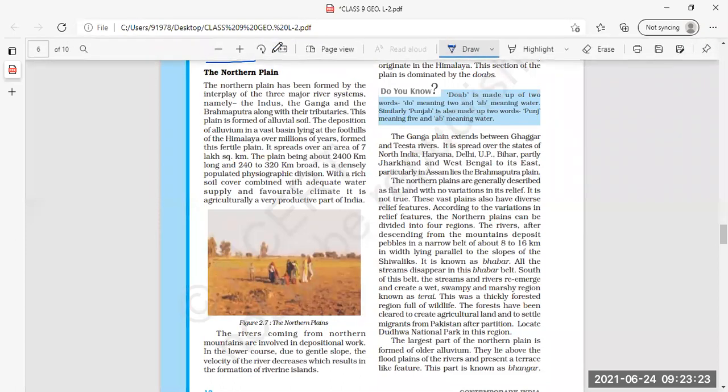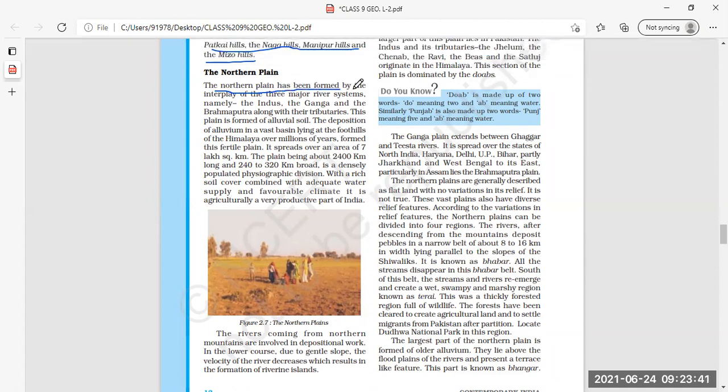Okay, now time is still there. 7 to 8 minutes are there. We will start with the northern plains. The northern plains have been formed by the interplay of three major rivers. Now, how are northern plains formed? They are formed by the interplay of three major rivers.